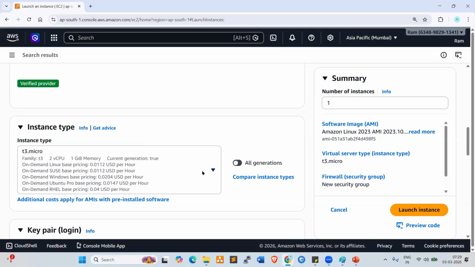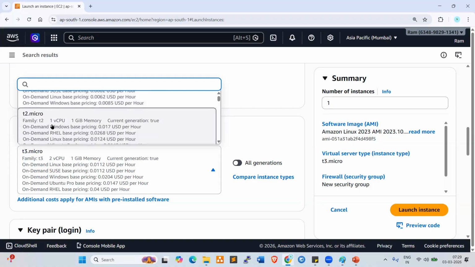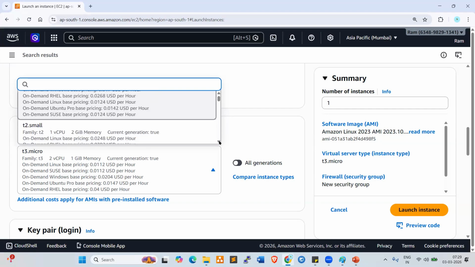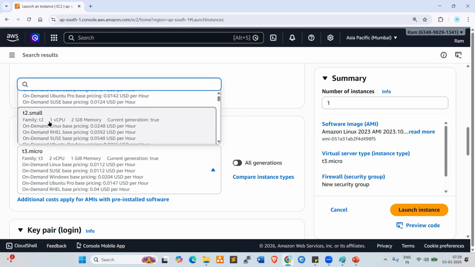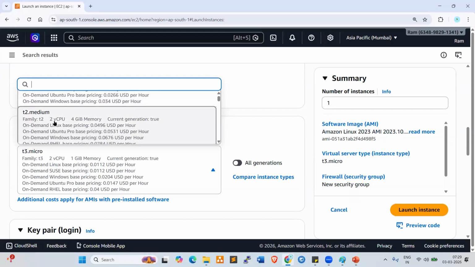Now look at here. T2 nano has one virtual CPU and 0.5 GB memory, which means 500 MB memory. T2 micro has one CPU and 1 GB RAM. T2 small has one virtual CPU and 2 GB RAM. T2 medium has 2 CPUs and 4 GB RAM.